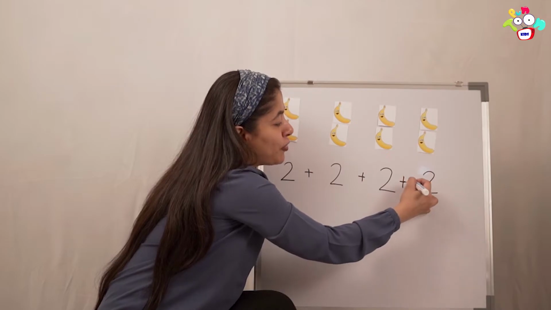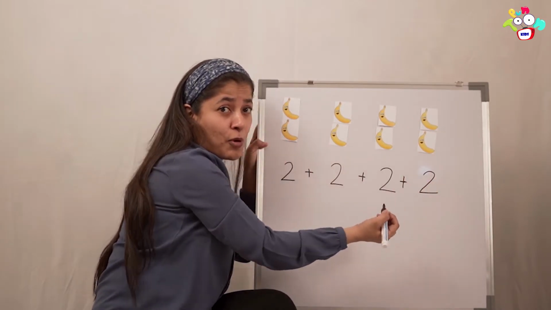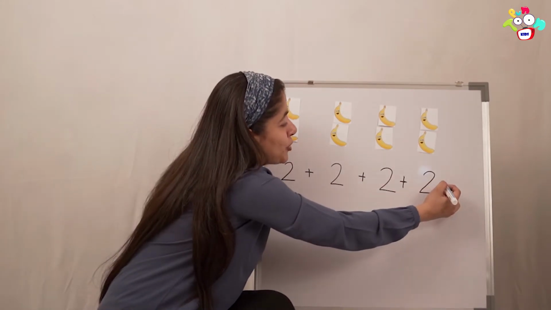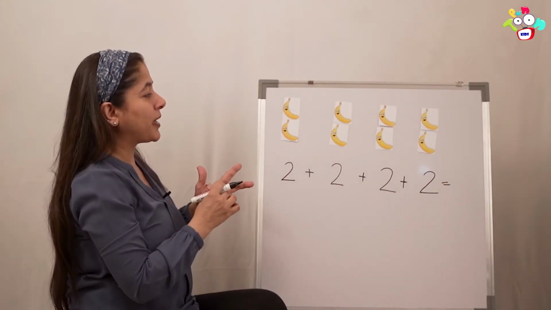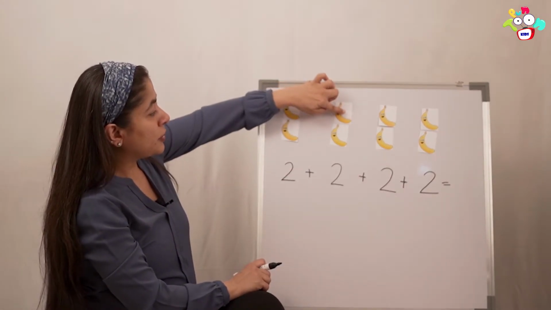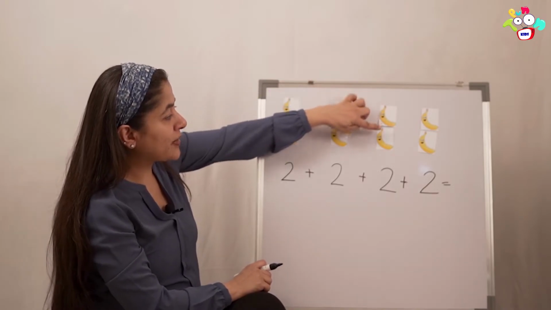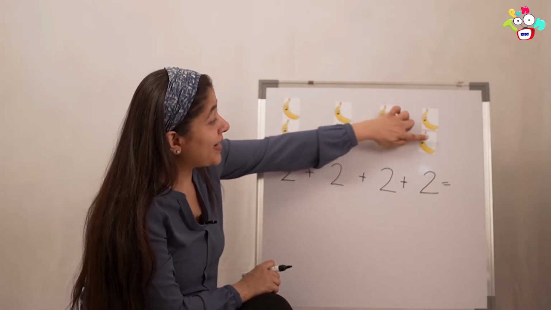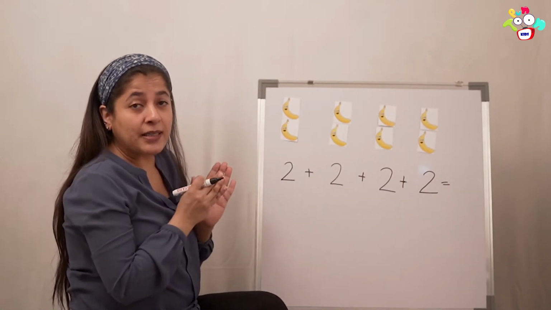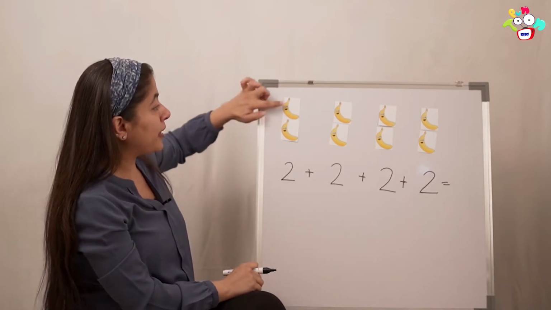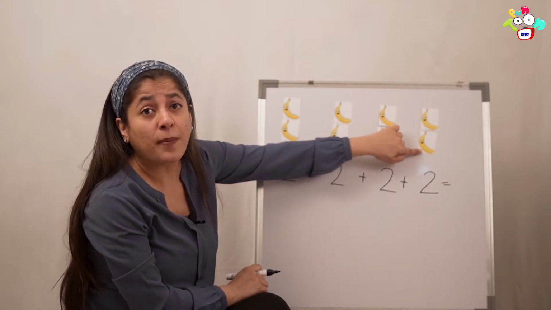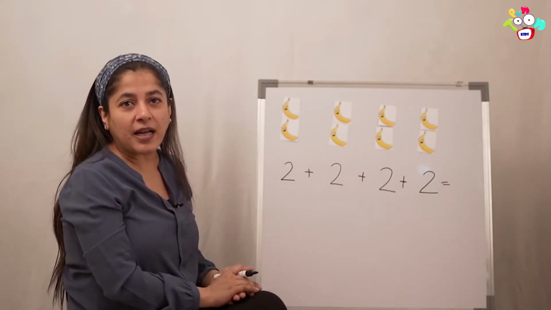And then before the answer, what do we do? The sign. Come on, you all have learnt it in your shapes and signs program. Yes, we are going to put equals to. And let's count the bananas now. Come on everyone, let's count. 1, 2, 3, 4, 5, 6, 7 and 8. So in total, all the bananas that the monkey ate were 8 bananas.